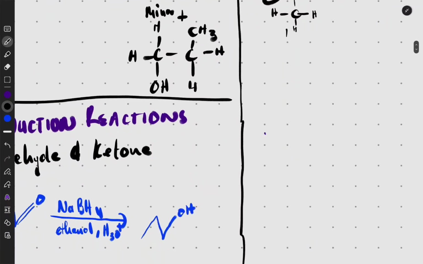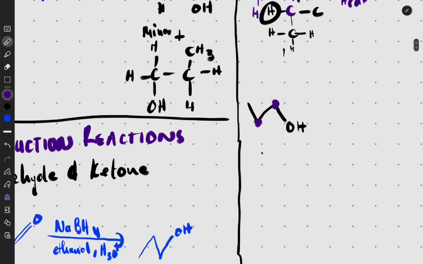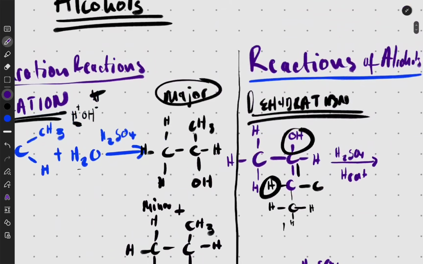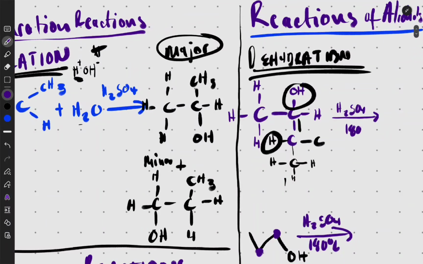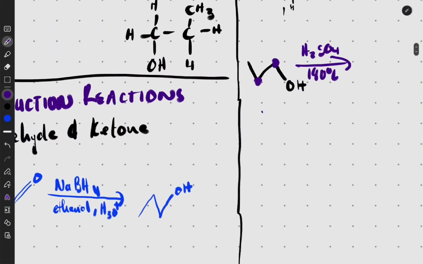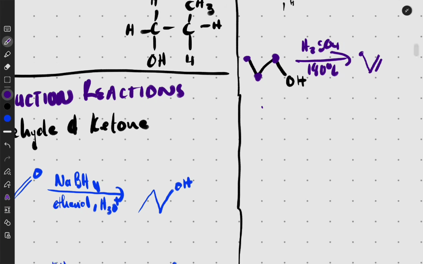And then dehydration is easy. Sometimes they'll give you an easier one, right? Something like this, where the OH is at the last carbon. So obviously you know that this carbon, which had the OH, and this one are the ones that would then have the double bond. So if they just put H2SO4 and 180 degrees Celsius, okay, that's the heat. In here it's exactly 180 degrees Celsius. So what would I then do? Of course, I remove this OH. I had 3 carbons, 1, 2, 3. So I'm going to make sure I have 3 carbons, then my double bond. So this is what happens, and you'd be done.